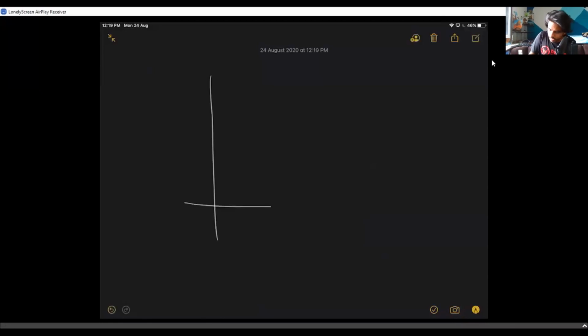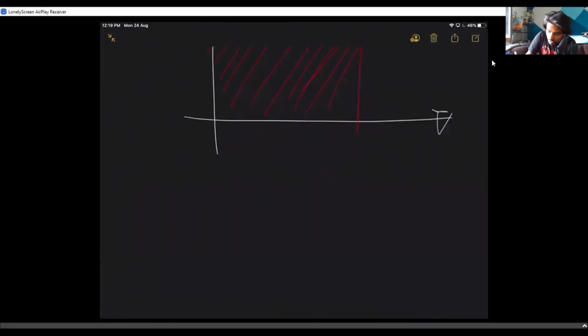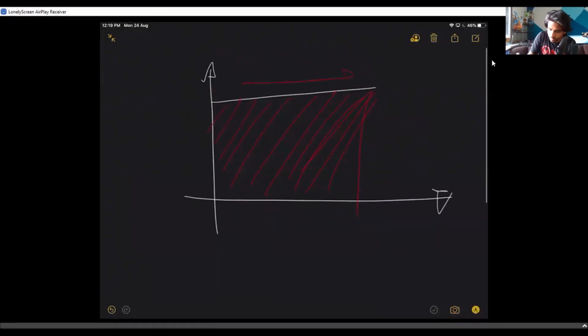Let us take a very small graph, and there is this line, and I want you to find out the area right beneath this part. How do you find the area? All you gotta do is simply take this length and breadth, you multiply them. That is how you find the area.